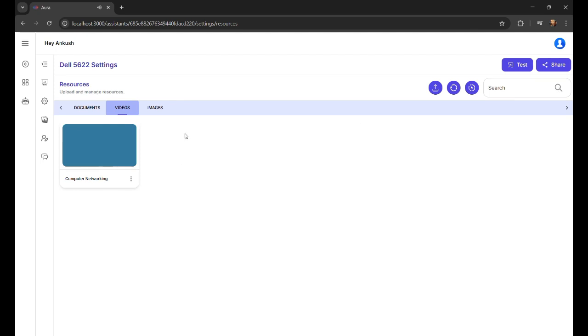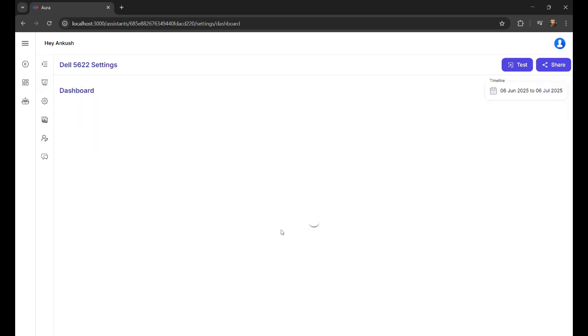All these details will be stored in our vector storage, and these will be accessible to the end users, and the user will be able to fetch the specific details. Now we have the dashboard which shows us all the statistics related to this particular assistant. So we can see how many sessions were started, how many chats have been done with this assistant, how much time it was for, and what amount of tokens got used. Everything will be coming up in this section.